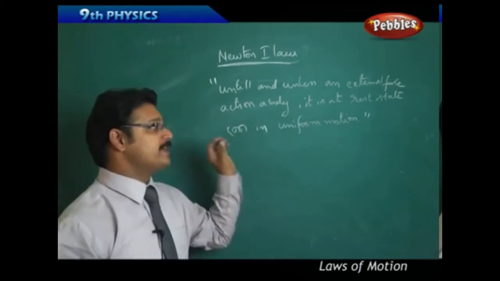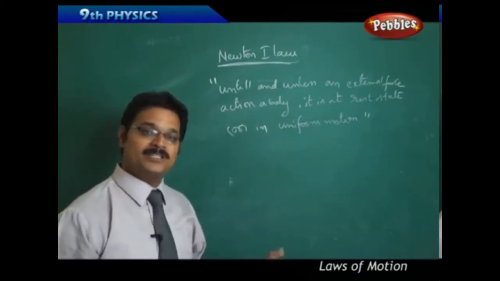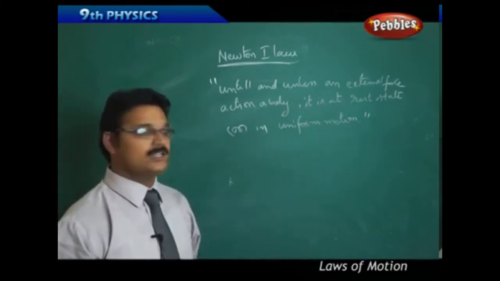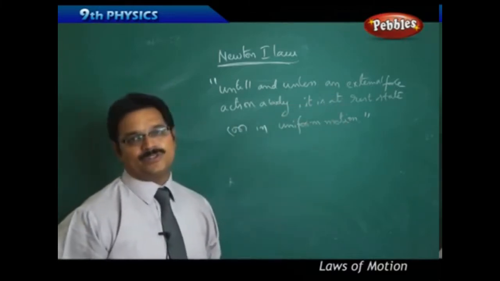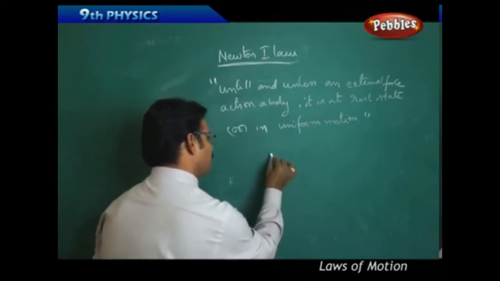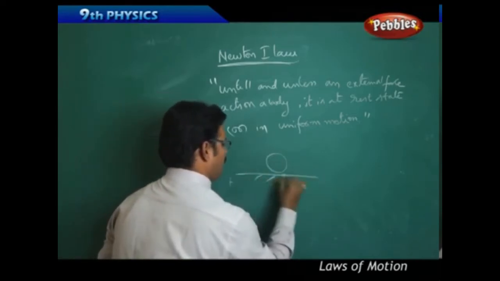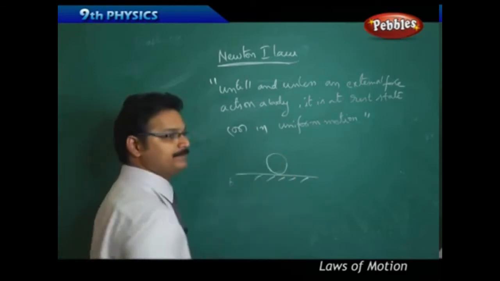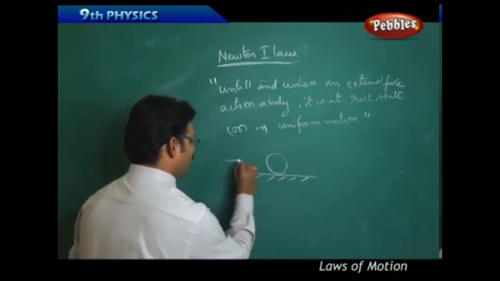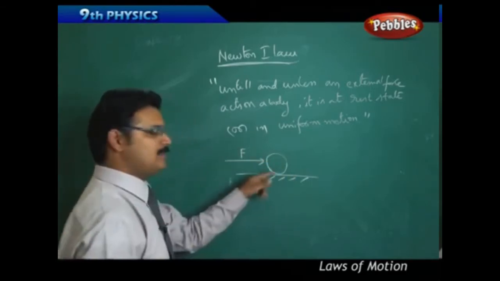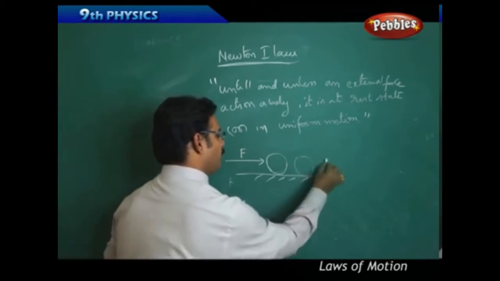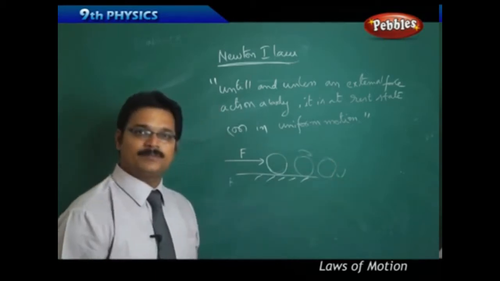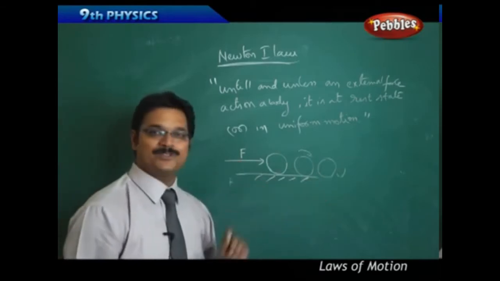So when the external force acts, immediately the body changes its state. It changes its state of rest or its state of uniform motion. For example, take this ball on the ground. It is actually in a rest state. Now, if we apply force on the ball, immediately the ball rolls. That means the body comes into motion because of the application of force.